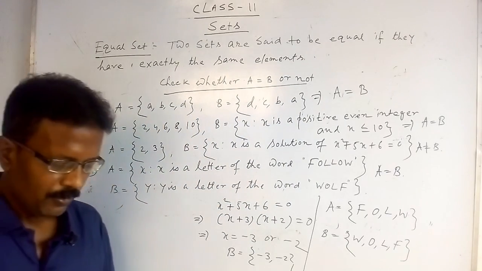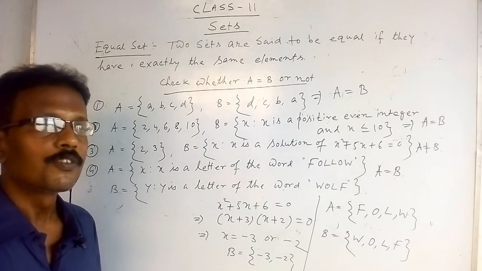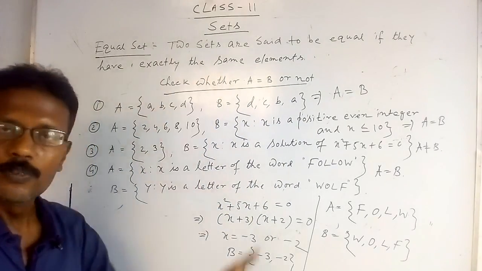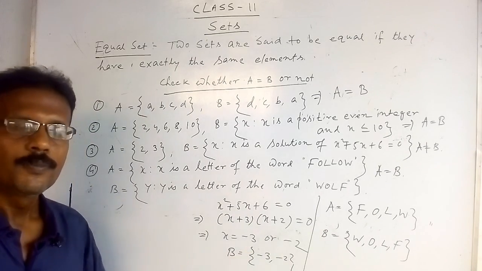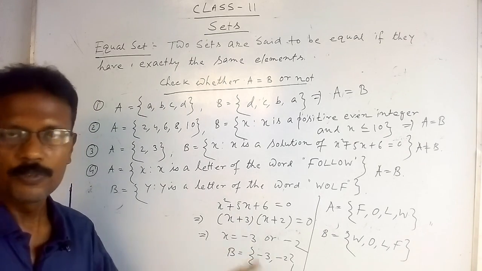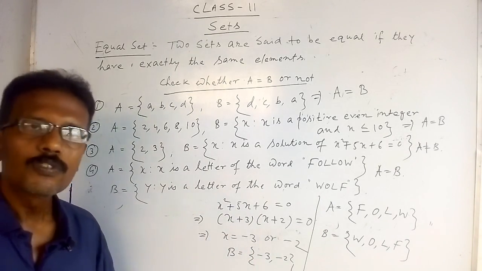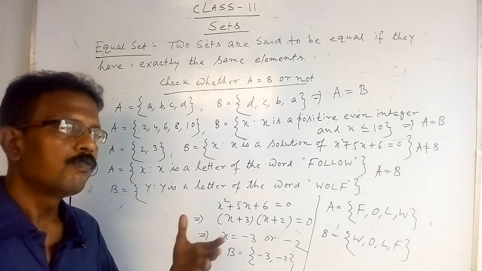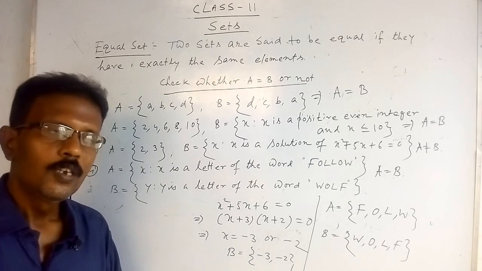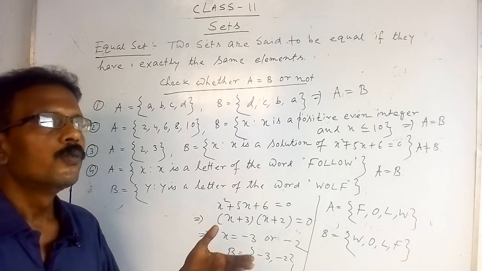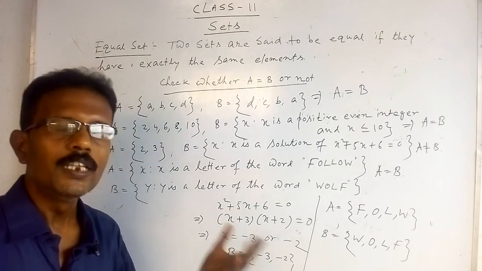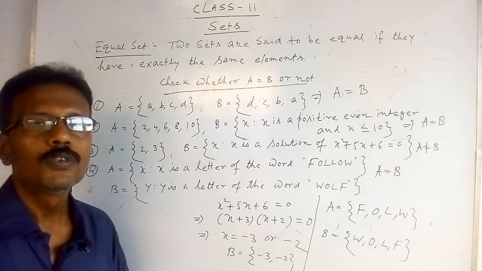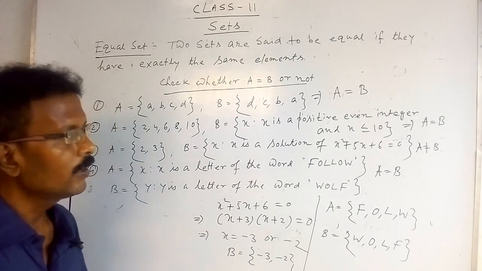So today we have discussed the empty set or null set, the definition of the empty set, and some examples of the empty set. Next we discussed the finite set and infinite set. A finite set has a definite number of elements, and an infinite set has an uncountable number of elements.